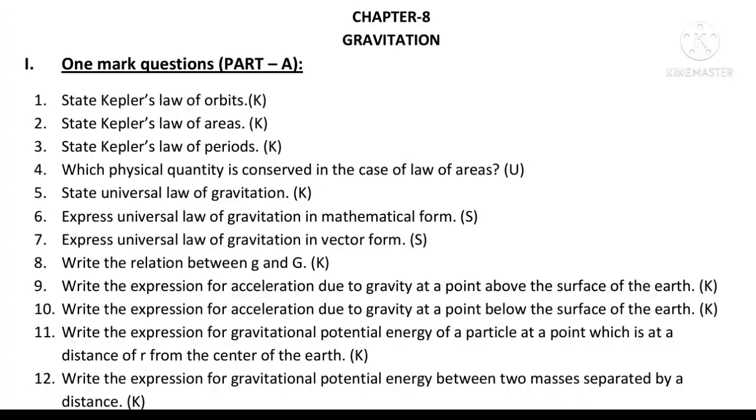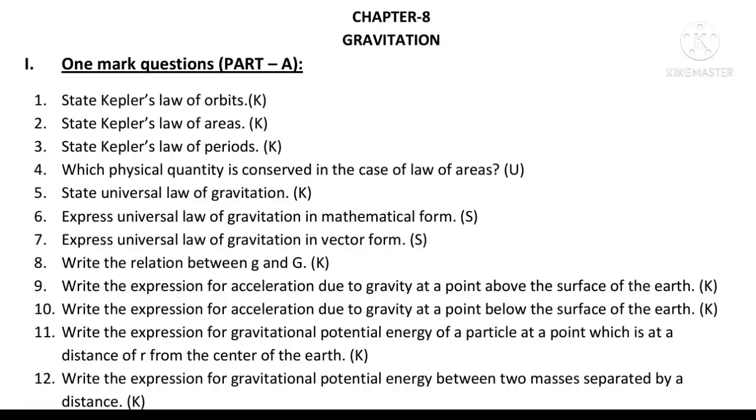Express universal law of gravitation in vector form. Yes, you are right. Vector F is equal to capital G m1 m2 upon r square into r cap. Write the relation between small g and capital G. Yes, we know that small g is equal to capital G M upon capital R square. Write the expression for acceleration due to gravity at a point above the surface of the earth. Yes, correct. gh is equal to g into 1 minus 2h upon R.